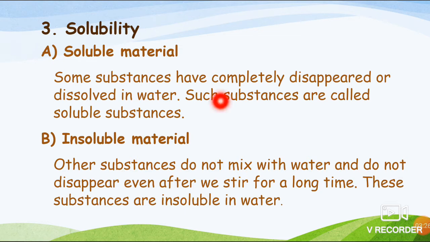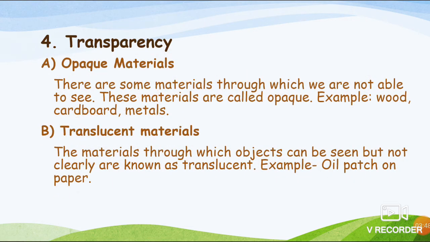Here you can take example of sugar, salt, that every day we are dissolving into the water. But if you take another example like sand, pebbles, chalk powder or chalk, they can't be dissolved into the water. So few are soluble and few are insoluble materials.